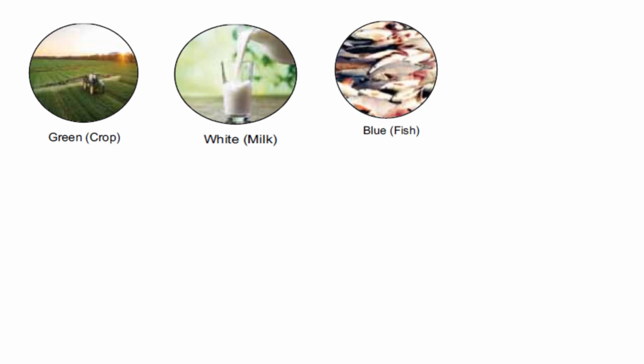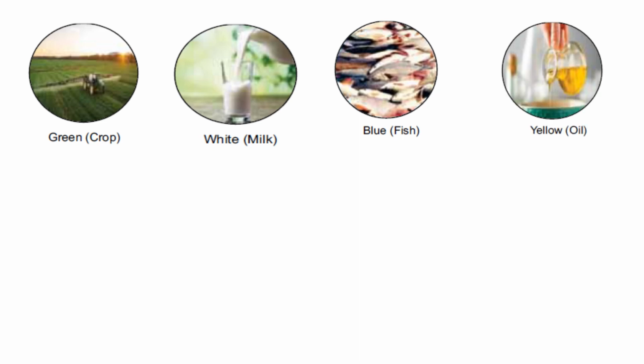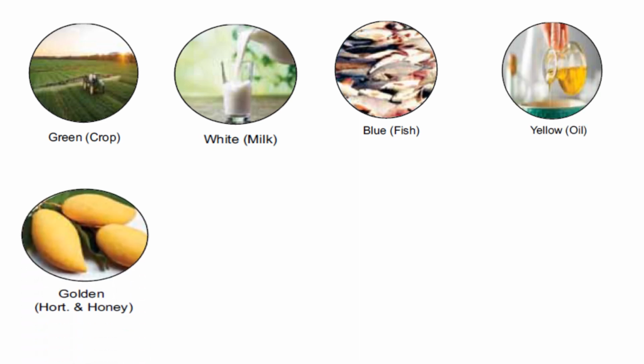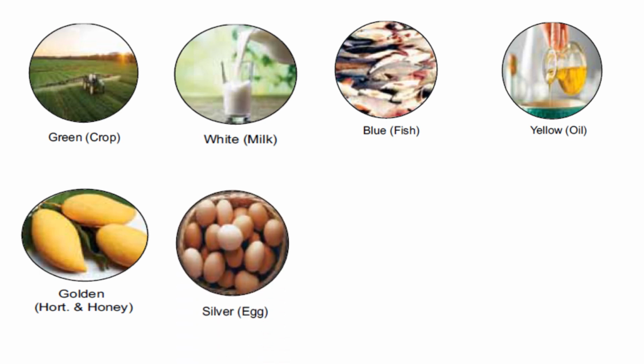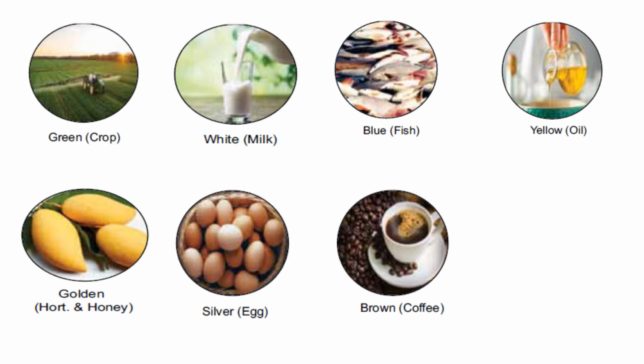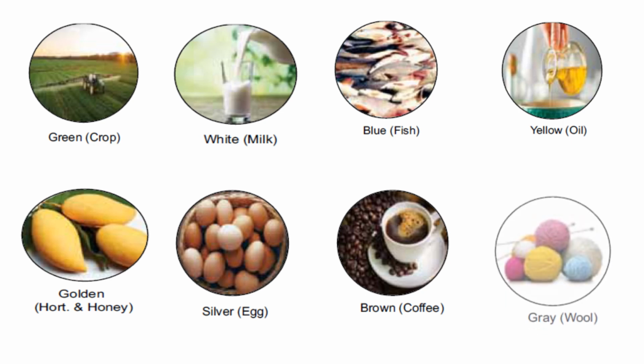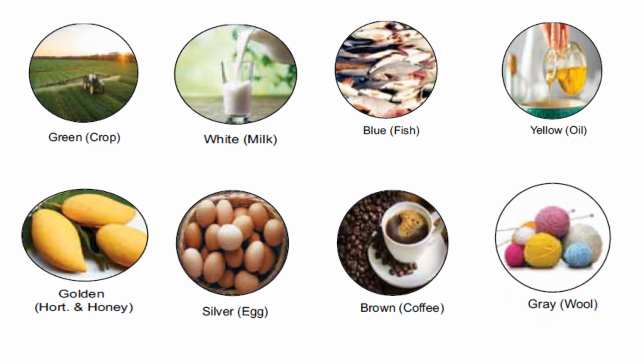Green revolution for crop production, white revolution for milk production, blue revolution for fish and aquaculture, yellow revolution for oil production, golden revolution for horticulture and honey production, silver revolution for egg production, brown revolution for coffee production, and grey revolution for wool.